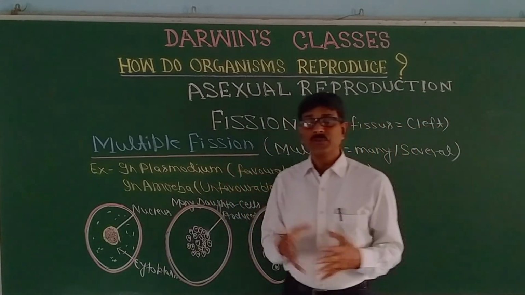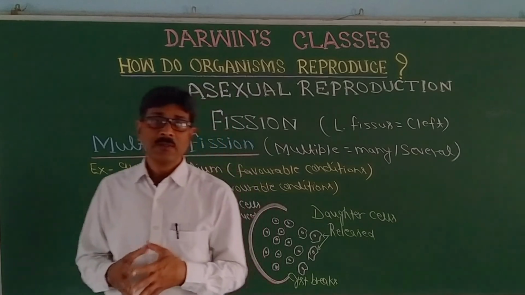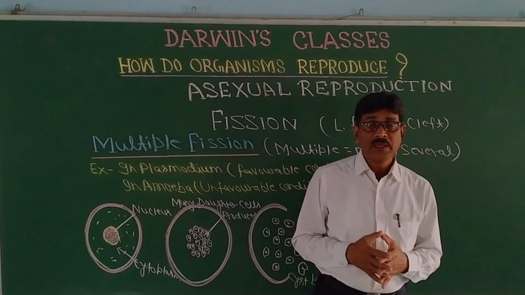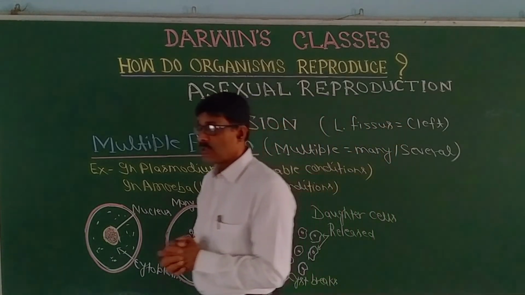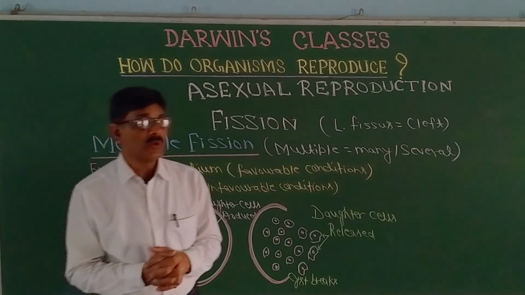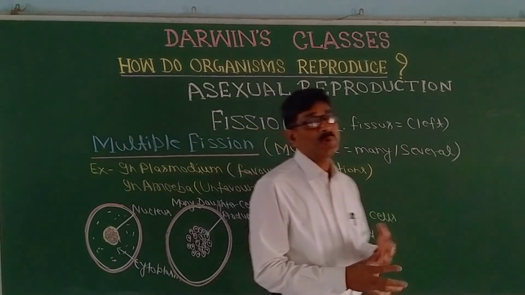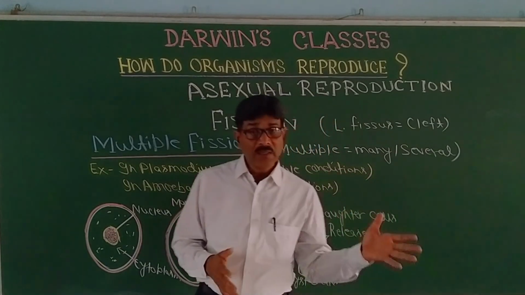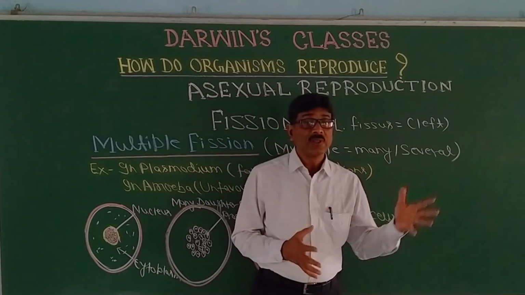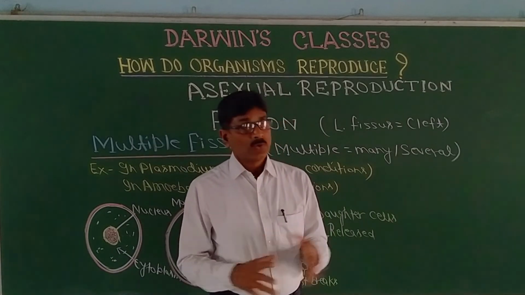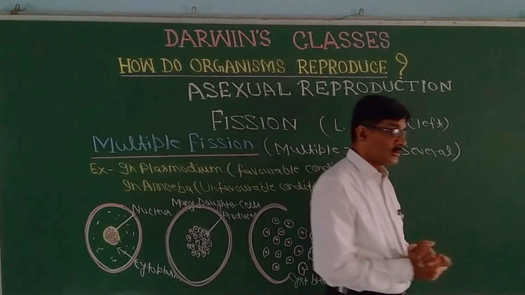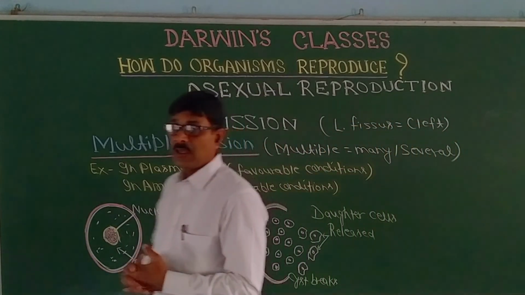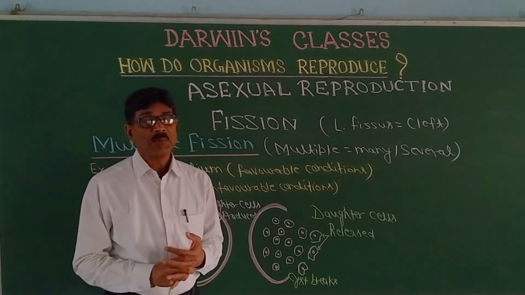So this is all about asexual reproduction, and in asexual reproduction it is fission, binary fission and multiple fission. In the next classes we are going to discuss the other modes of reproduction, that is fragmentation, regeneration, budding, sporulation, tissue culture, vegetative propagation.